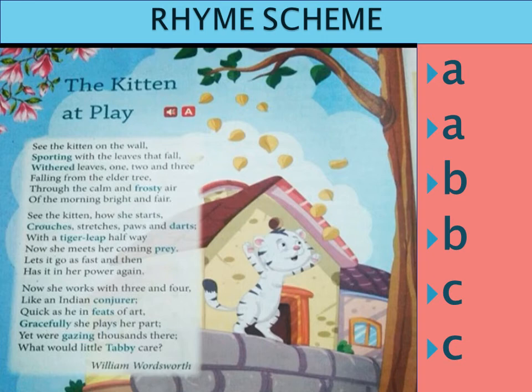Same, the similar way. What is the order followed? Four, conjurer. Both are next to each other. So, A, art, part. Both are next to each other. That is in the next line itself. B, there, care. How are they arranged? In the next line for each other. C. So our poem, The Kitten at Play, follows A, B, C pattern, children. Did you understand?